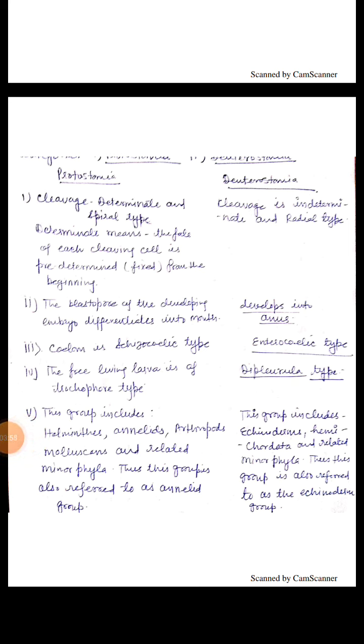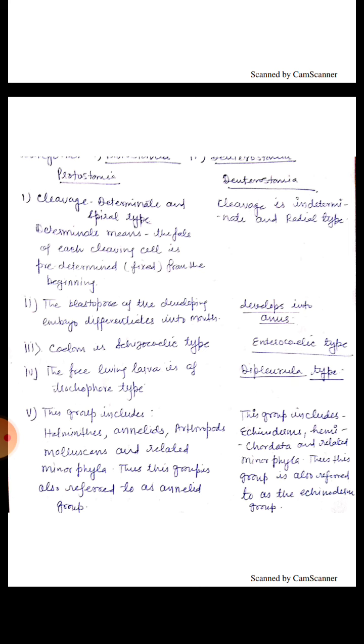In protostomes, cleavage is determinate and spiral type. Determinate means the fate of each cleaving cell is predetermined from the beginning. The blastopore of the developing embryo differentiates into the mouth. Coelom is schizocoelic type and the free living larva is of trochophore type.